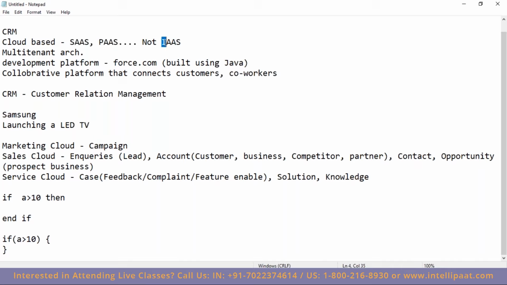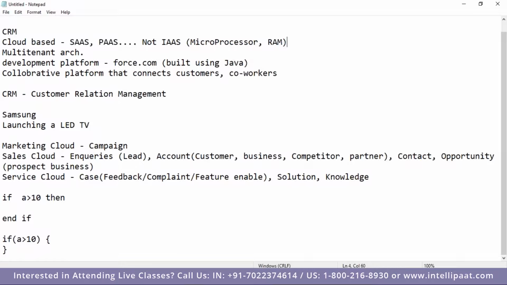Now, when it comes to infrastructure as a service, it is nothing but, say, I want to work with the microprocessor and RAM. I want to increase the microprocessor, meaning my processing should be faster, or I want to add some more RAM. That you cannot ask Salesforce to do for you.